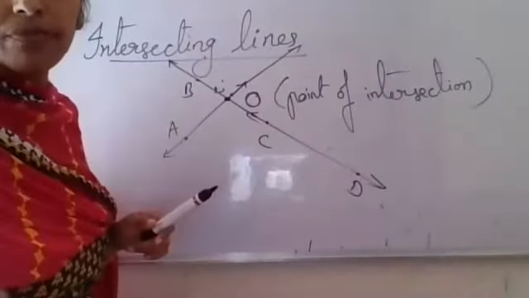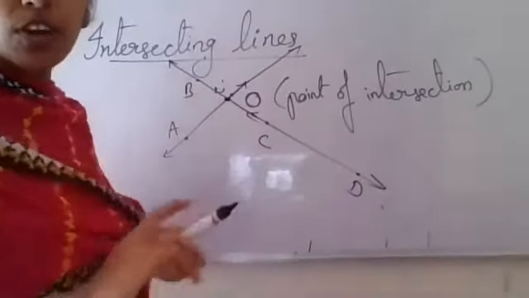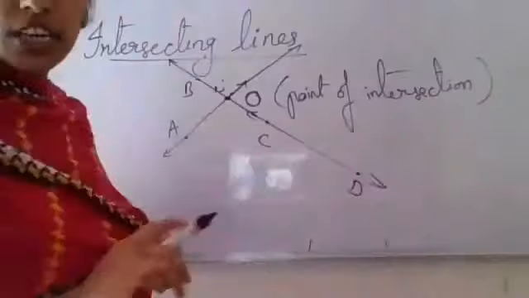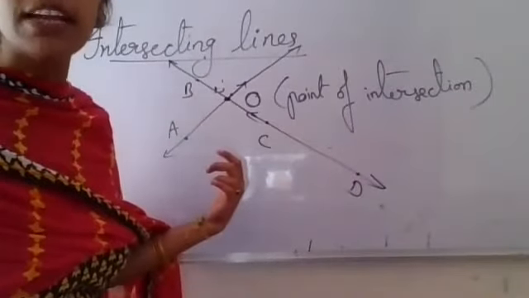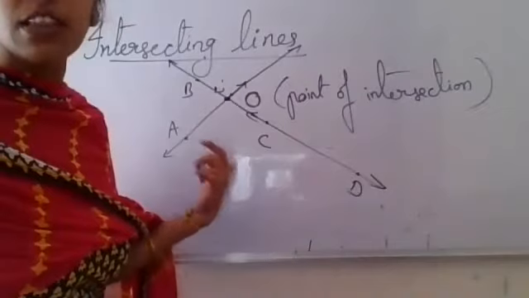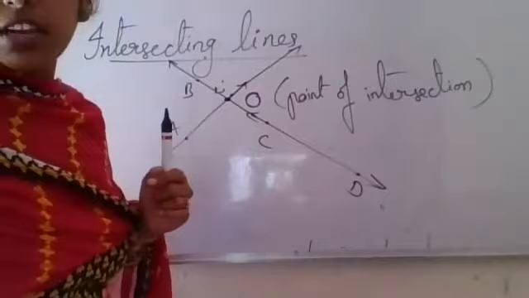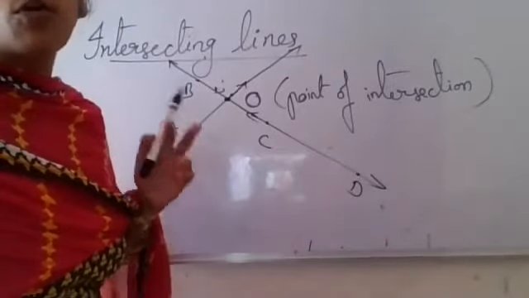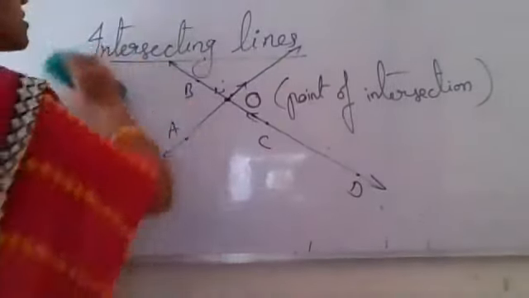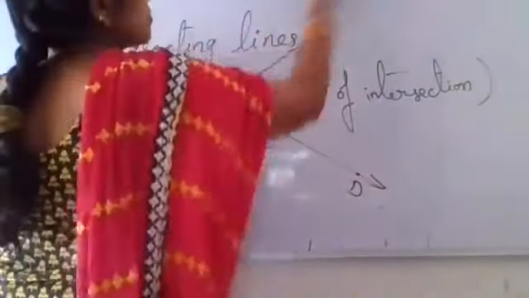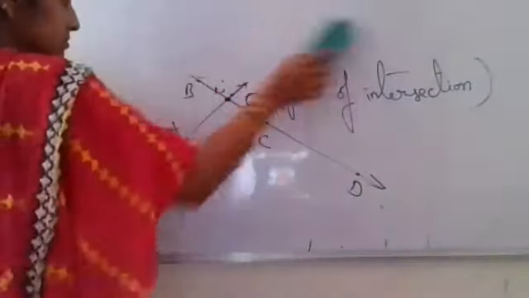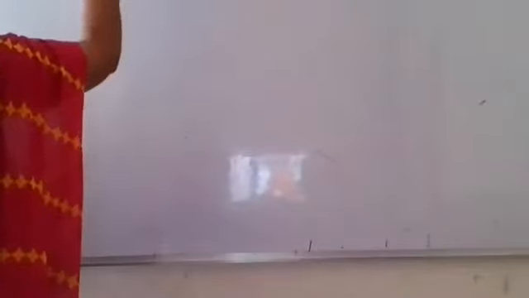Now see here. We are going to call such lines intersecting lines if they are not maintaining the same distance between them throughout their length. Now next I am going on to the next concept, open figures and closed figures. First I am moving on with closed figures.